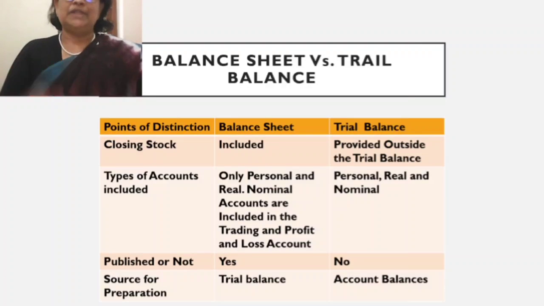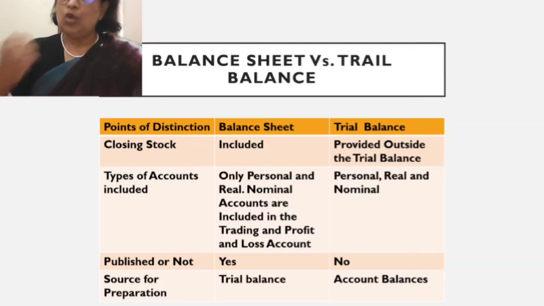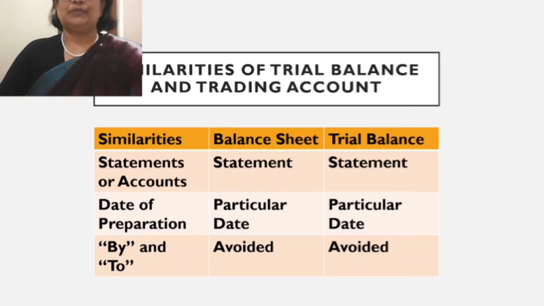Now whether the statements are published or not. Balance sheet is always published, whereas trial balance is not published because we may be preparing trial balance, now it's all computerized, on a daily basis also, to know the accuracy, we will be checking the trial balance every day. So it's not published. Now what is the source for preparation? You have to remember, trial balance is the base for preparing the balance sheet. Whereas how is trial balance prepared? It is prepared from various account balances.